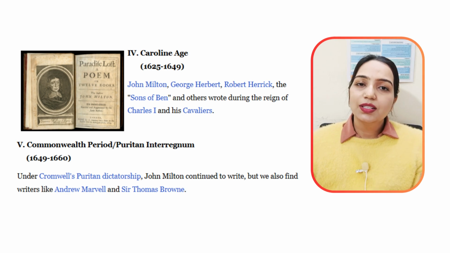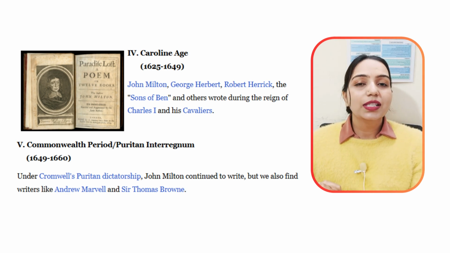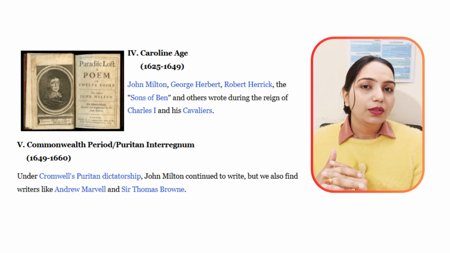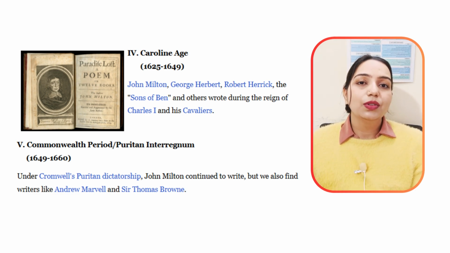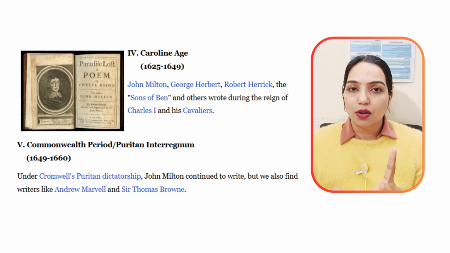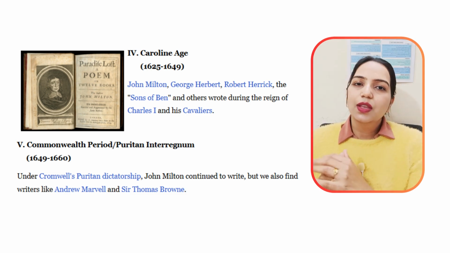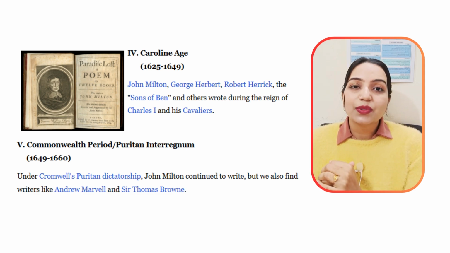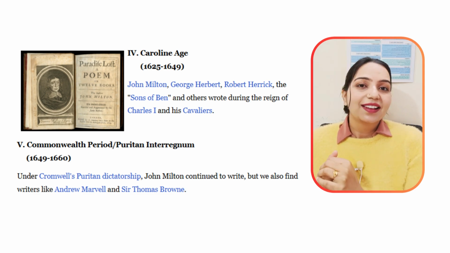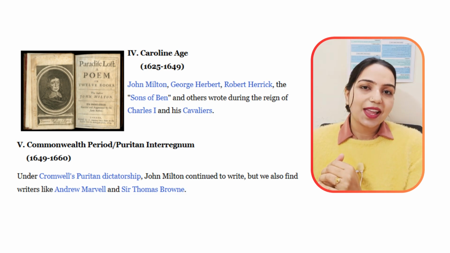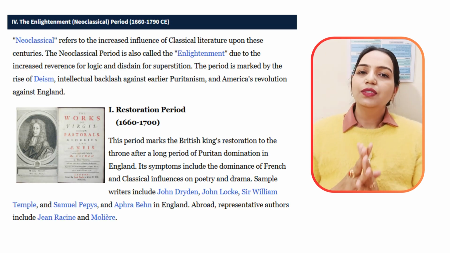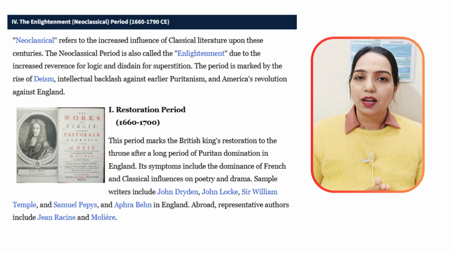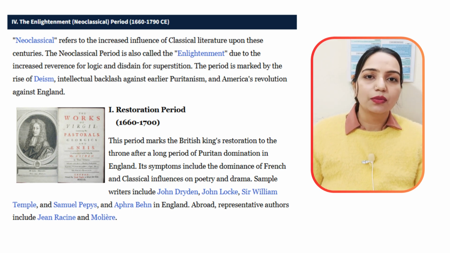And why is this period known as the Interregnum period? Because there was no ruler at that time. Okay, only Oliver Cromwell was there, who was Lord Protector, not the King of England at that time. Even though this age was a little difficult for writers, we still got some good writers and poets in this age, like Sir Thomas Browne and Andrew Marvell. So after the death of Oliver Cromwell, there was a lot of political turmoil around who would be the next leader of Britain.